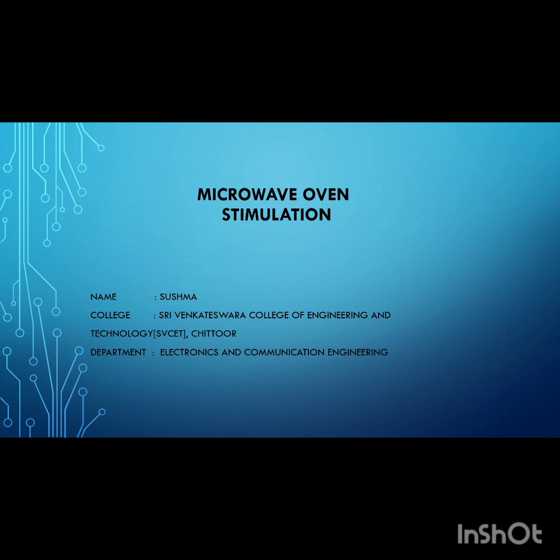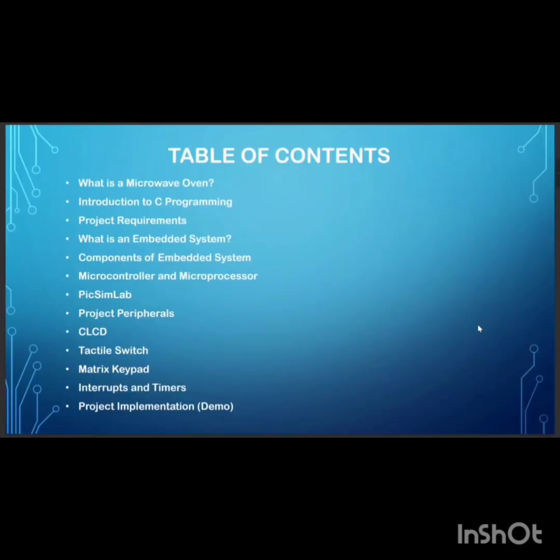First, we see the table of contents which we had learned during the internship. The first is microwave oven. Then we have learned about introduction to C programming. Then we will see the requirements of project. Then what is an embedded system, components of embedded system, microcontroller and microprocessor, PIC lab simulator, project peripherals, CLCD, display, tactile switch, matrix keypad, interrupts and timers, and at last I will show the project implementation and the demo.